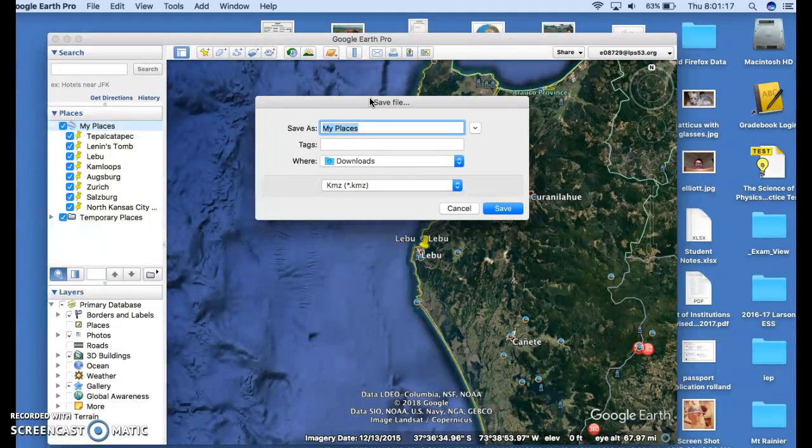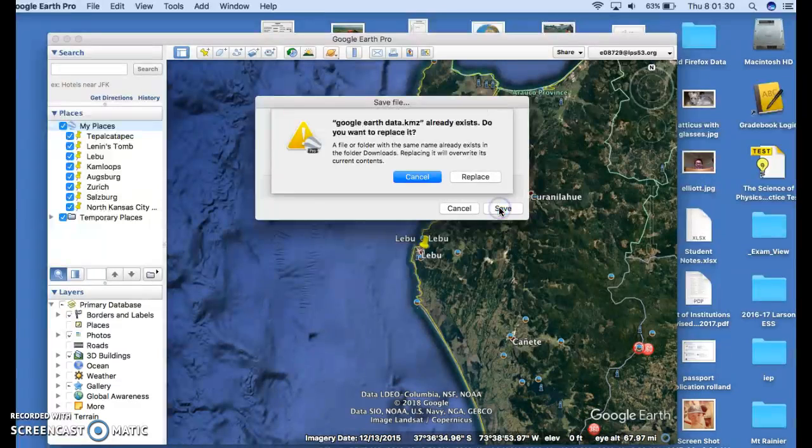You can name it after yourself, put your name on it, put the project name on it, name it after your dog. My dog's name is Google Earth Data, so I'm going to name it after him. And I'm saving it to my Downloads file, and it's saving as a KMZ file. Save. Yes, I do want to replace that.